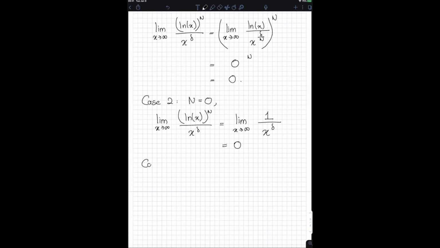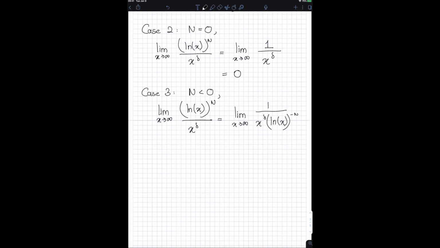Now there's also a third case. This third case is what happens when n is less than 0. So this is once again the same thing, the limit as x approaches infinity of ln of x to the power of n divided by x to the power of delta. Now this is the same thing as the limit as x approaches infinity of 1 divided by x to the power of delta times ln of x to the power of negative n.